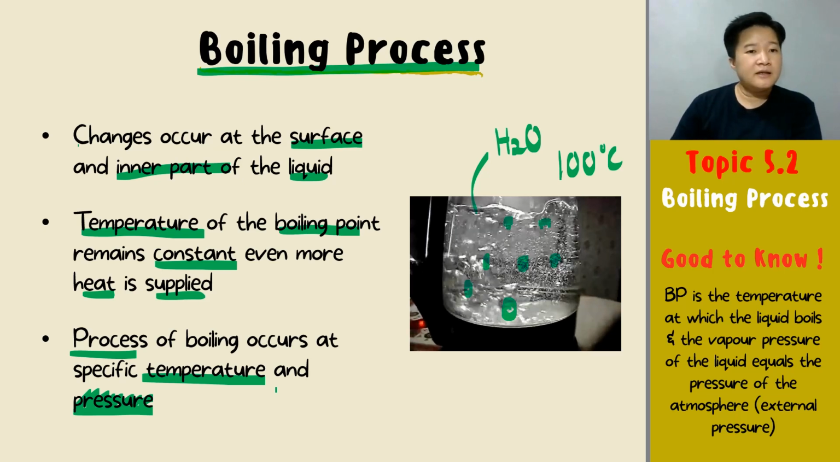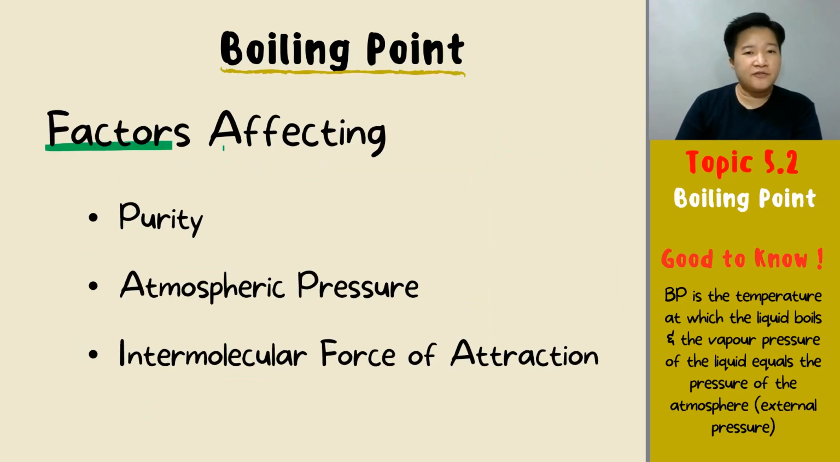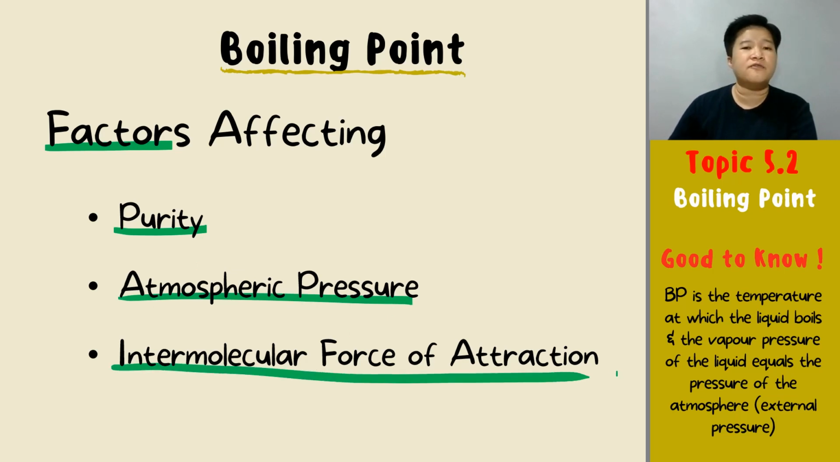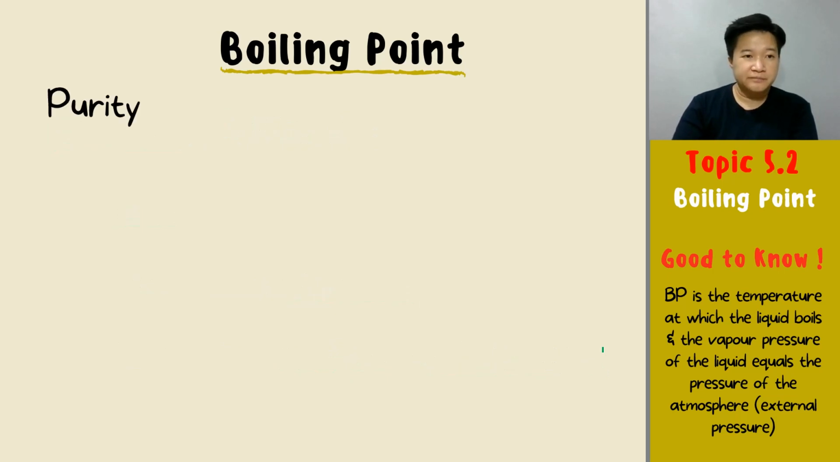Next, let's look at the factors affecting your boiling point. There are 3 factors. The first one, the purity, then atmospheric pressure, and last but not least, intermolecular force of attraction. So let's jump straight into the first one, purity. Purity means pure. How pure is your water or how pure is your liquid?